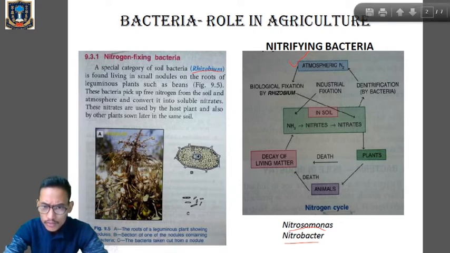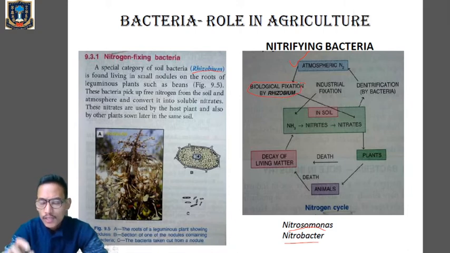So first of all, you can see over here biological fixation by rhizobium. Atmospheric nitrogen needs to be fixed by the action of a bacterium called rhizobium, which is present in the root nodules of leguminous plants. So you can see over here the root nodules. In these nodules you will find rhizobium. Rhizobium will fix the atmospheric nitrogen and convert it into nitrates.